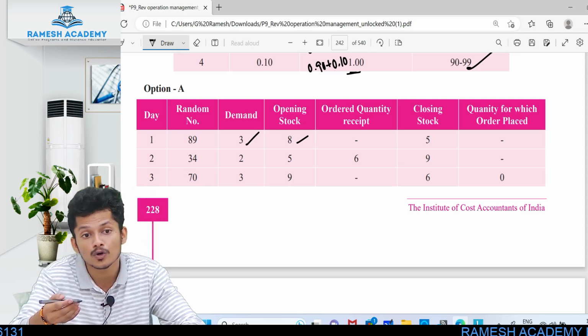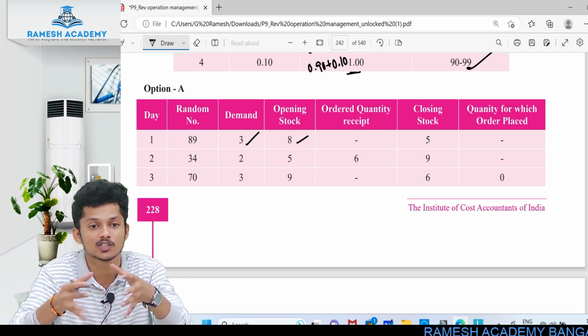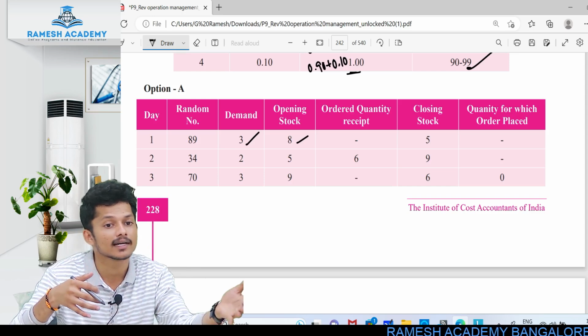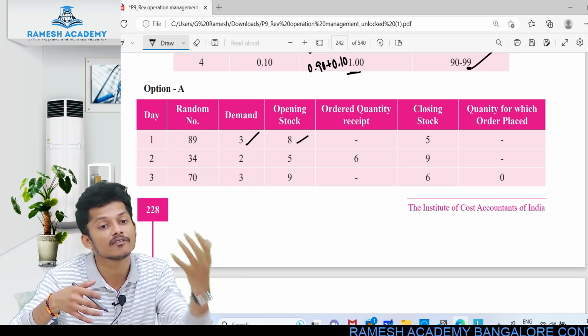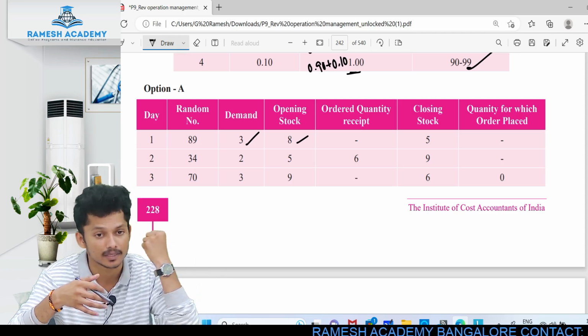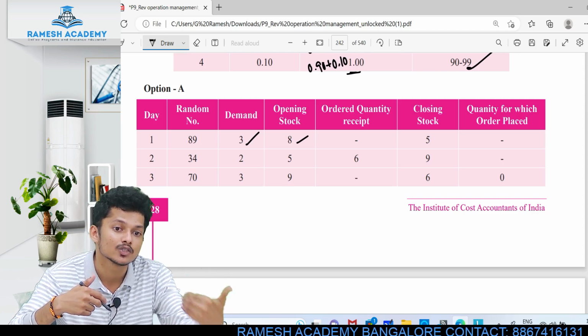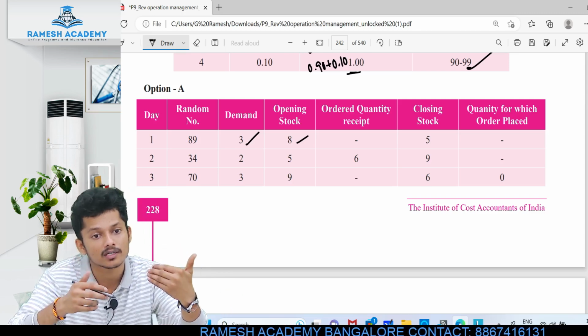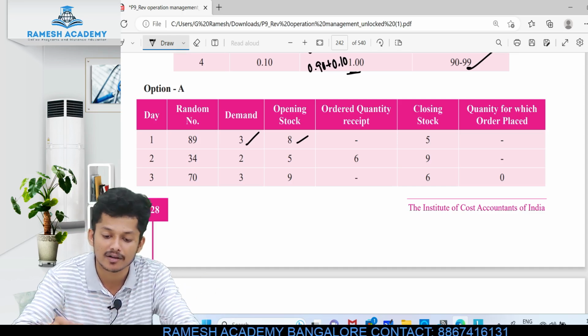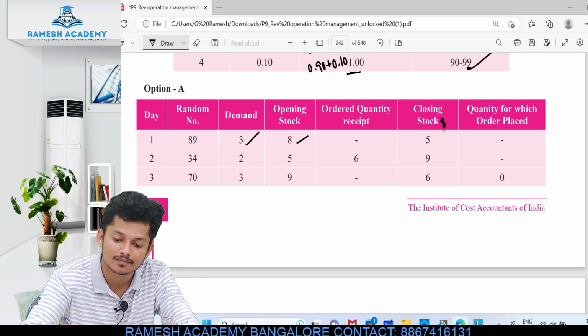See, I have 10 chocolates in total. The demand in the market is 5 chocolates, so I can only give 5, and the other 5 are with me. In the same way, the opening stock is 8, but the demand is 3. So how much stock is left? 8 minus 3 is 5. Got it?